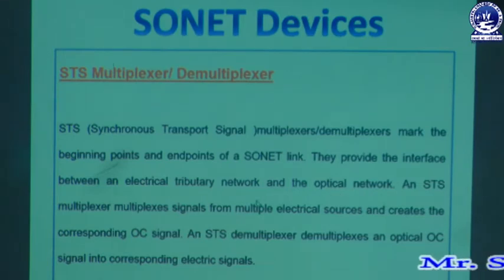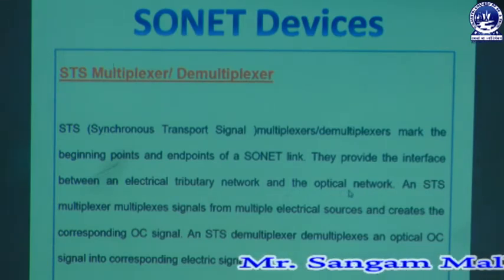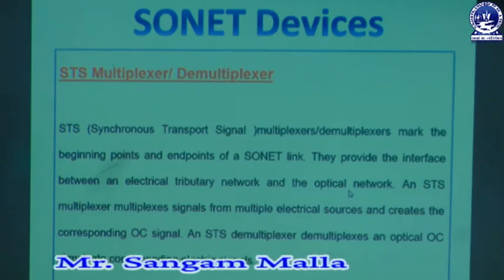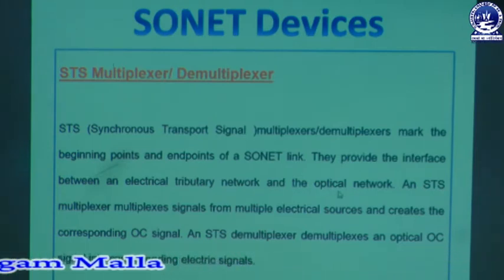That means there must be something which will act as a medium between the electrical tributary network and an optical network. So here the STS multiplexer works for that. An STS multiplexer multiplexes signals from multiple electrical sources and creates the corresponding OC signal. That means an STS multiplexer is responsible for multiplexing the signals from different electrical sources and creating the corresponding optical carrier signal.